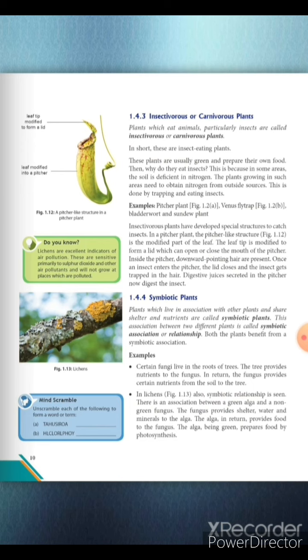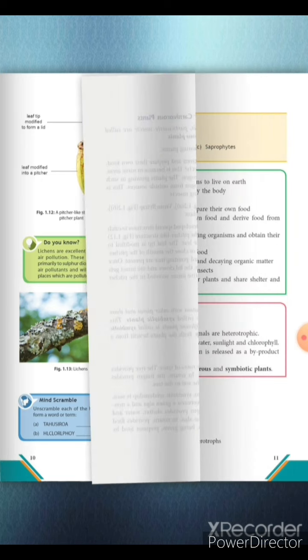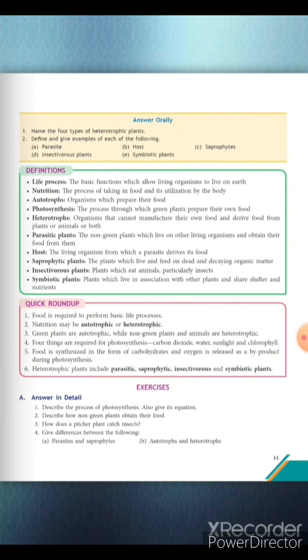And next comes symbiotic plants. In symbiotic plants, one plant makes a mutual association with another plant to obtain food, and both the plants benefit from each other in this type of association. For example, lichens. Lichen is a symbiotic association between fungi and alga. With this, we are done with chapter number 1, Nutrition in Plants. Thank you.